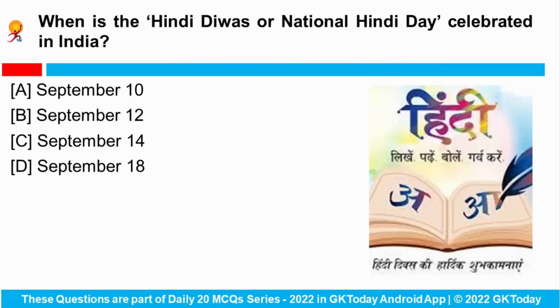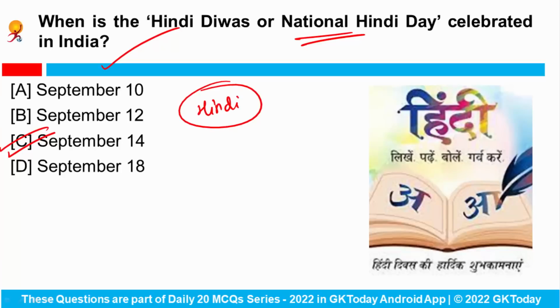When is the Hindi Divas or the National Hindi Day celebrated in India? So this day is celebrated every year on 14th of September to mark the adoption of Hindi, which is written in Devanagari script, as the official language by the Constituent Assembly on 14th of September in the year 1949.